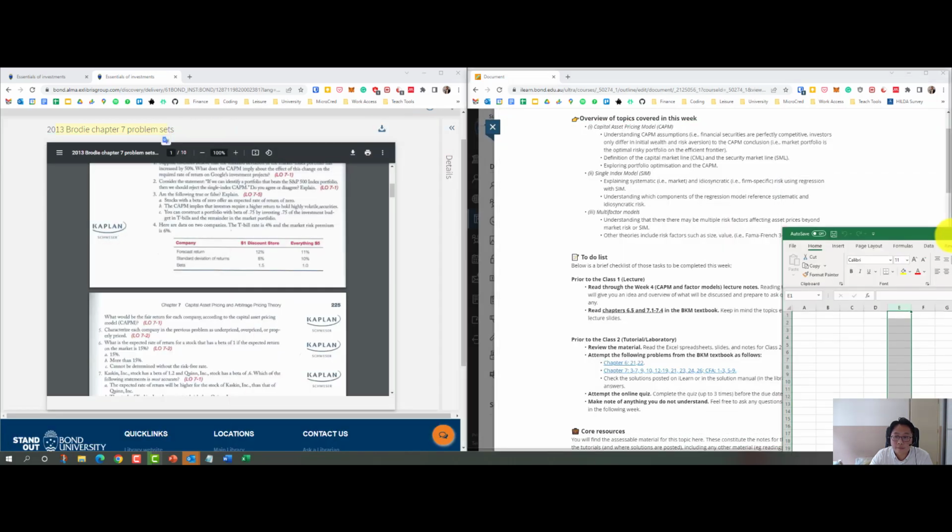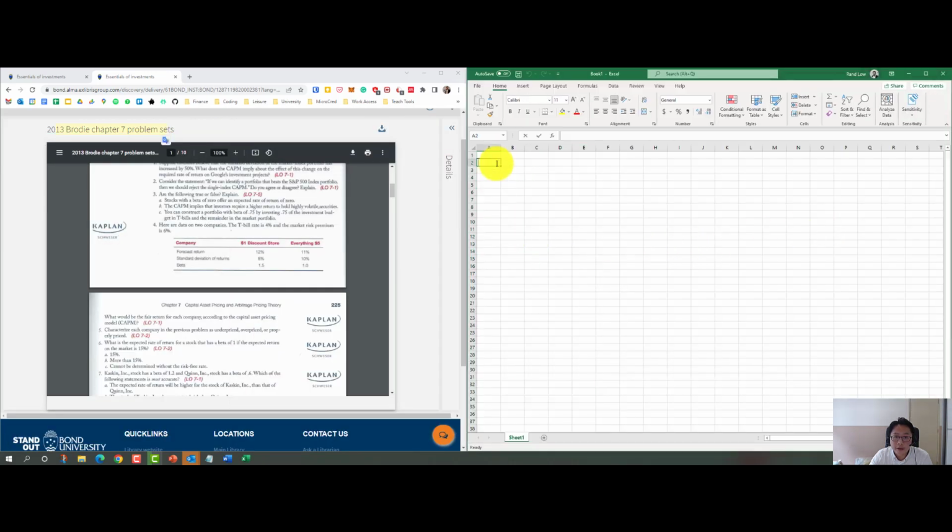Okay, so we know the CAPM formula is going to be ER equals RF plus beta times (ERM minus RF). So the expected return is the risk-free rate plus beta times the expected market return minus the risk-free rate.